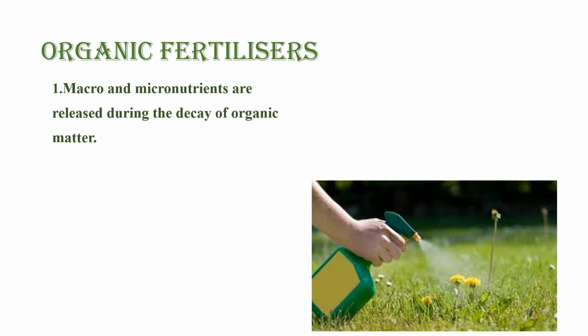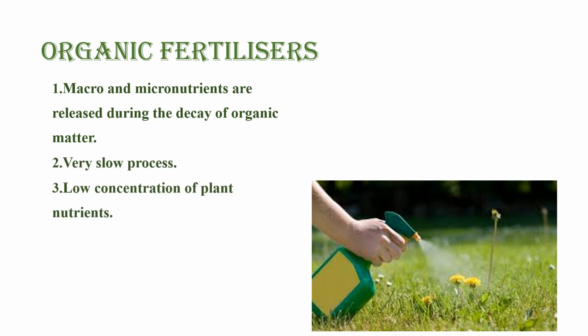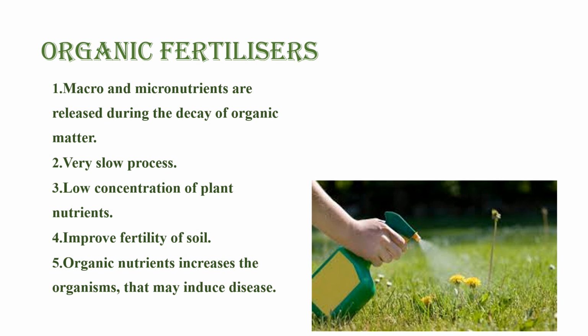Right? Next is organic fertilizers. In organic fertilizers, macro and micronutrients are released during the decay of it. Right? For example, organic fertilizers contain any kind of organic matter, and when it decays, macro and micronutrients are released. Right? It is a very slow process. Low concentration of plant nutrients is required. It improves the fertility of soil. Right? Organic nutrients increase the organisms that may induce disease.